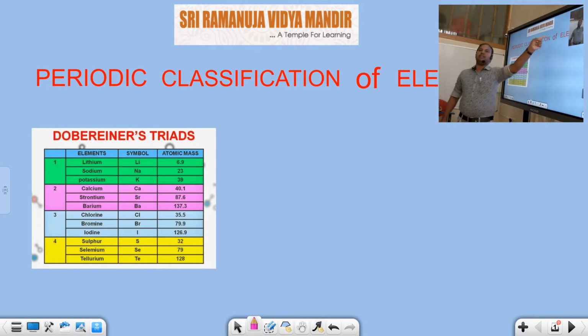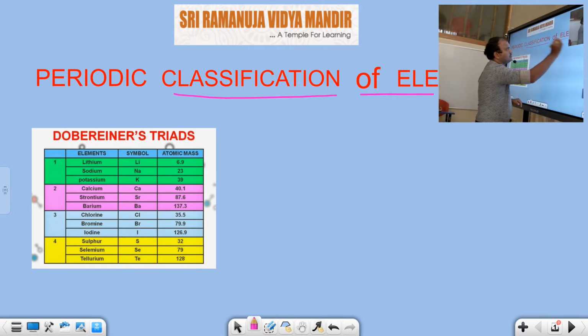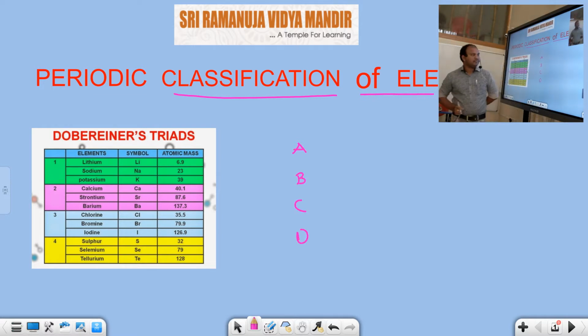What is the purpose of periodic classification? Classification of elements means a systematic grouping of elements based on their similarities in their properties. I will give one example so you can easily understand. Suppose we take the elements A, B, C, D, E. Suppose these are unknown elements.